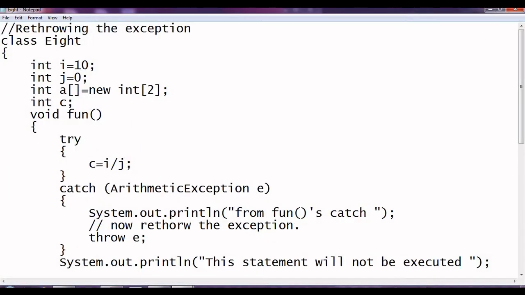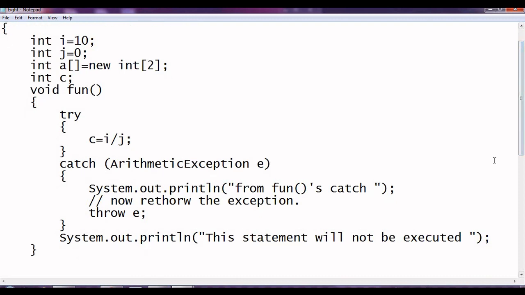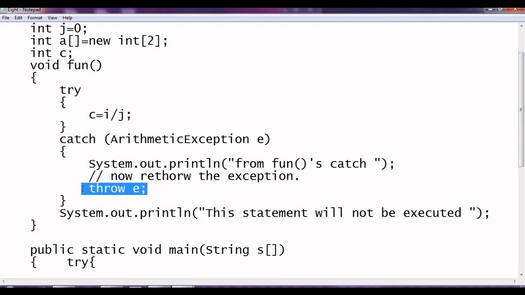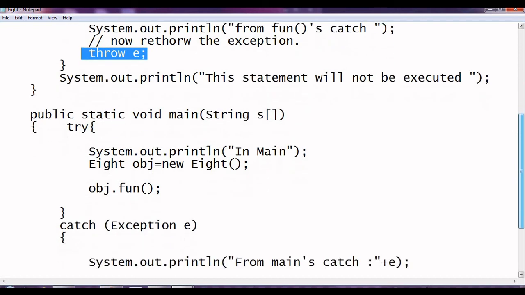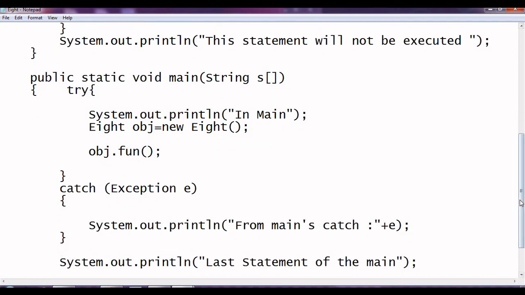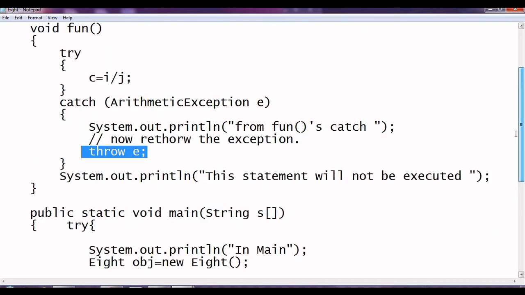Rethrowing the exception. Sometimes we are required to rethrow the exception. Here we have taken the previous case. Here what we have done is that if the error occurs, and then we find out that the rest of the thing we want to do has already been done in an outer try block. So what we can do is throw the error over here. That's known as rethrowing the error.